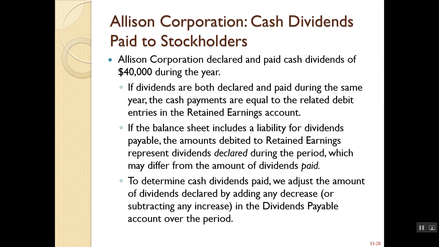However, if the balance sheet includes a liability for dividends payable, the cash is not going to be paid until the following year. So in order to determine the cash dividends paid, we adjust the amount of dividends declared by adding any decrease in the dividends payable account over the period.